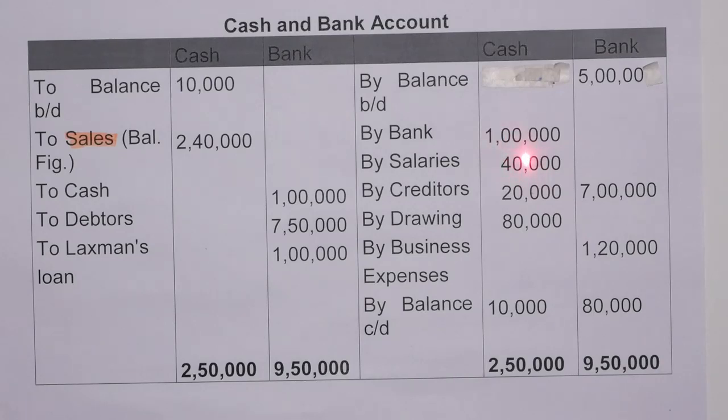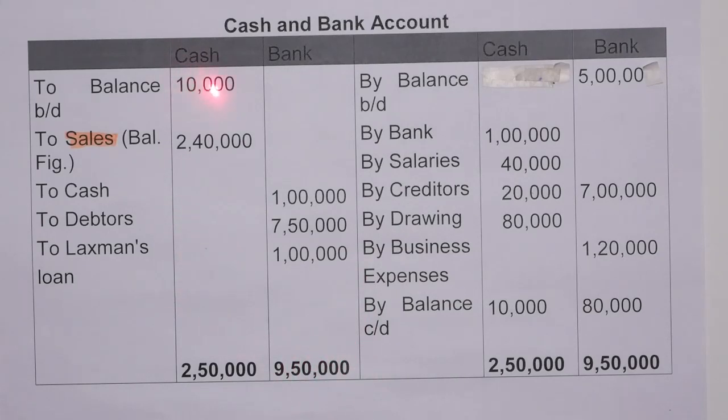Mr. Ram paid 40,000 rupees as salary. Then what will be the entry? Salary account debit to bank. So by salary 40,000. And Mr. Ram also made payment to creditors of rupees 7 lakh. By creditors 7 lakh and 20,000 paid in cash. By drawings 80,000. By business expenses 1,20,000. And to debtors 7,50,000, so we received payment from the debtors. Lakshman's loan of rupees 1 lakh. Then the total of the bank account will tally.